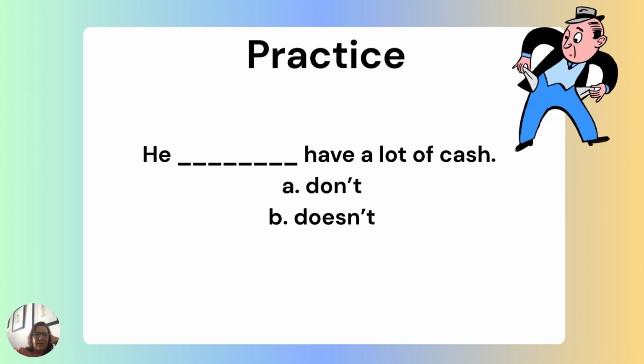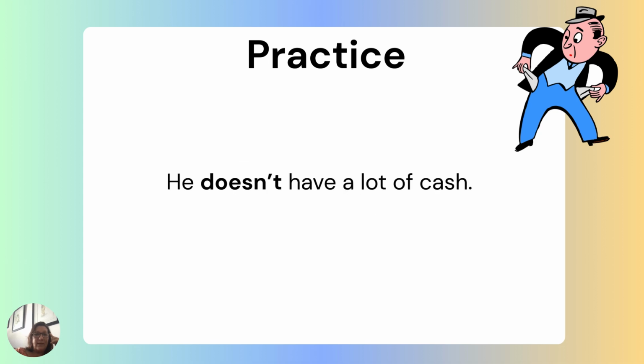Now, he have a lot of cash. We know have is an action. And the options are do or don't or doesn't. So he must always have the S. He doesn't have a lot of cash. Good. You'll do these last two on your own.